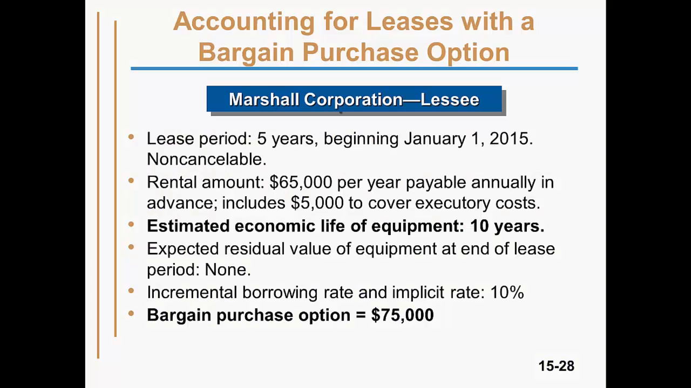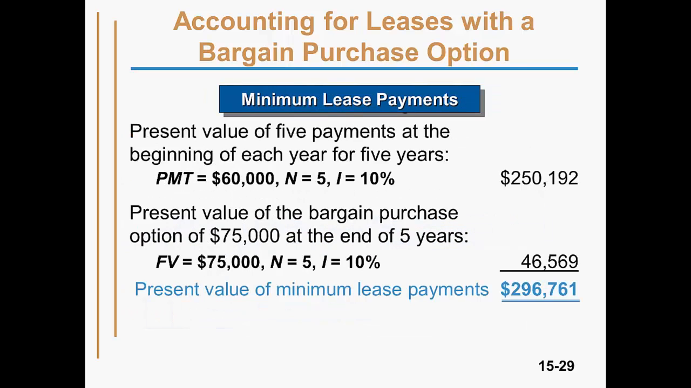Now we have an example with a bargain purchase option. These are the same facts as the previous scenario, except the lessee has a bargain purchase option of $75,000 and the economic life of the asset is increased from 5 years to 10 years.